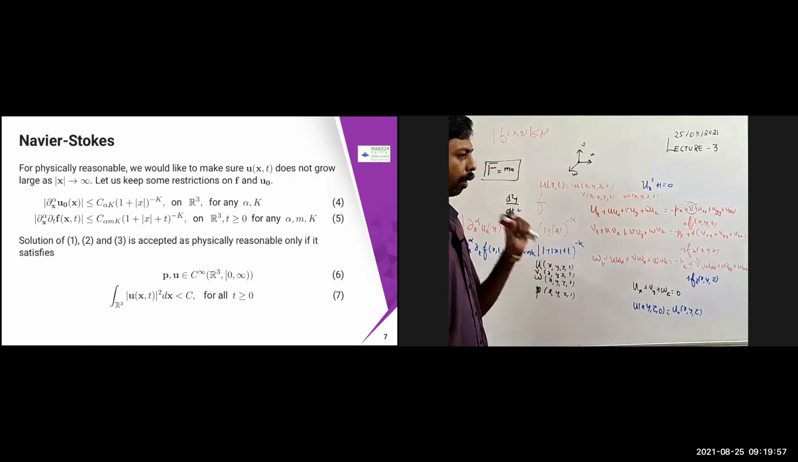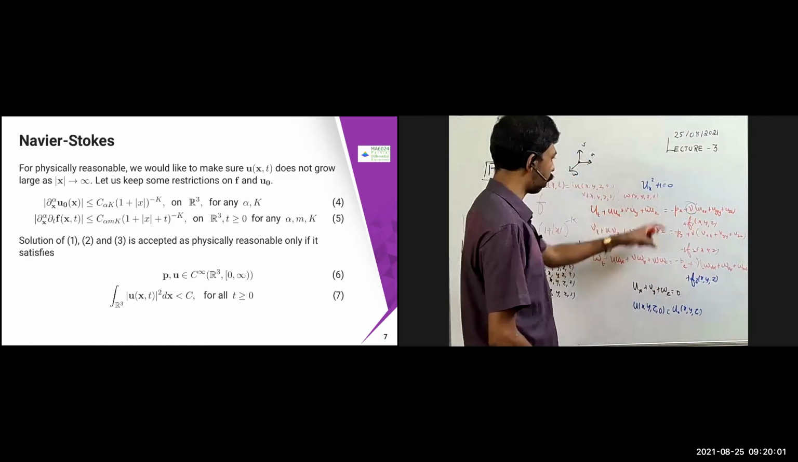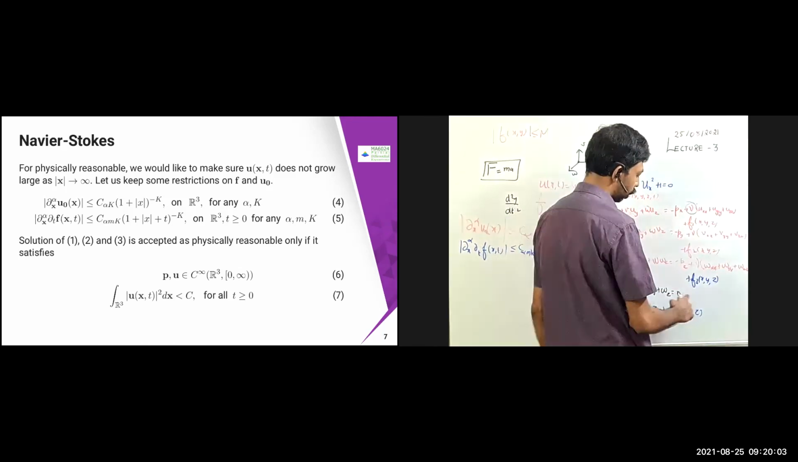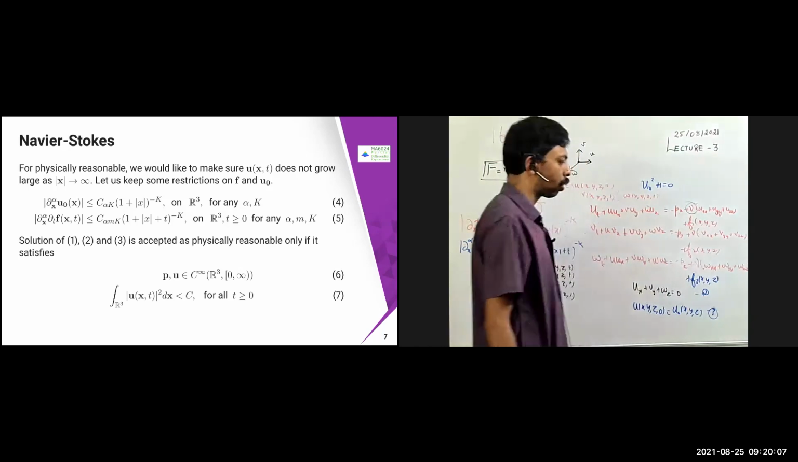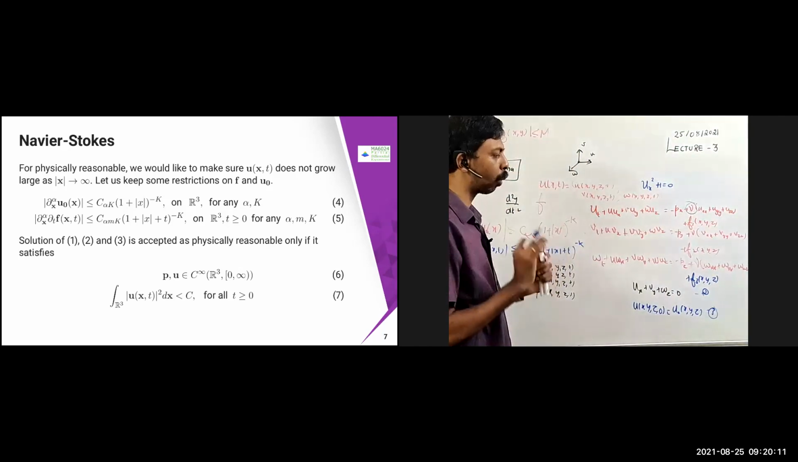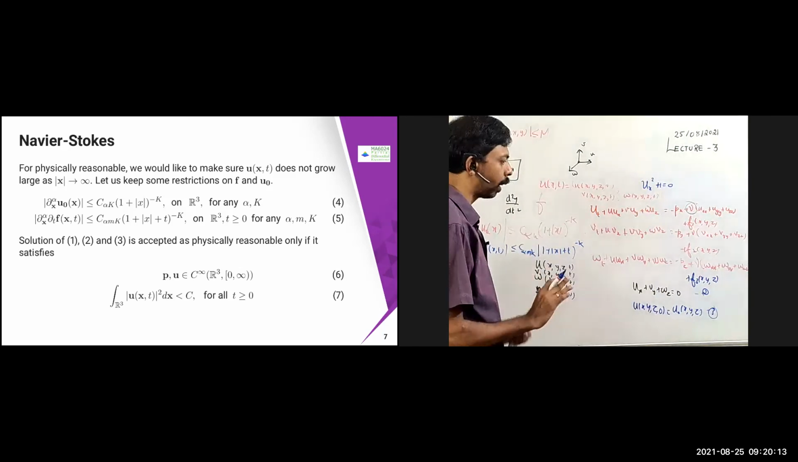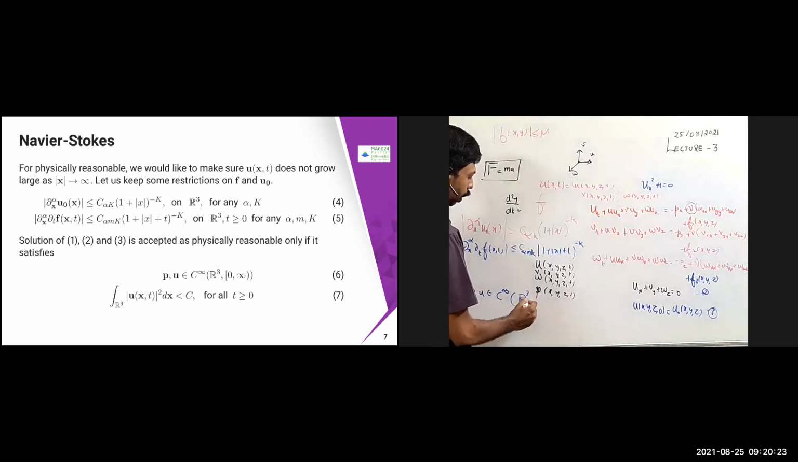So the solution for this problem, this 1, 2, 3 together is called 1. This is 2. This is 3. This together is called 1. So the solution for this 1, 2, 3 is accepted as physically reasonable only if it satisfies this condition. I will explain what it is. So it is acceptable only if p, u are in C infinity of R cube comma 0 comma infinity.